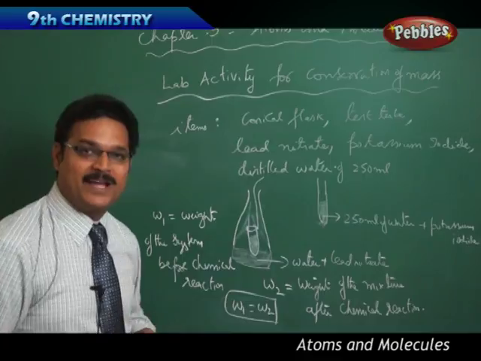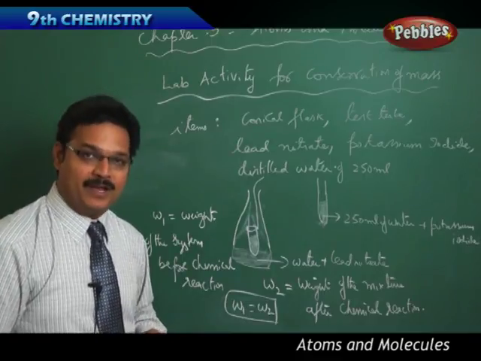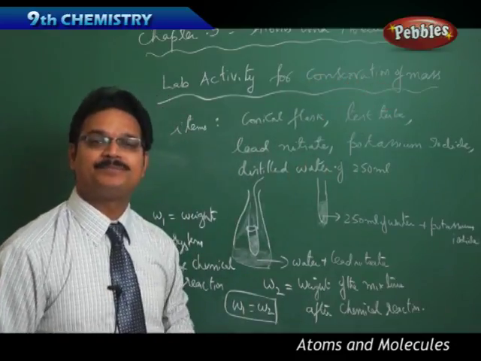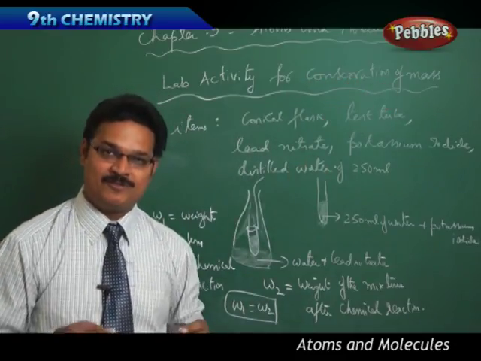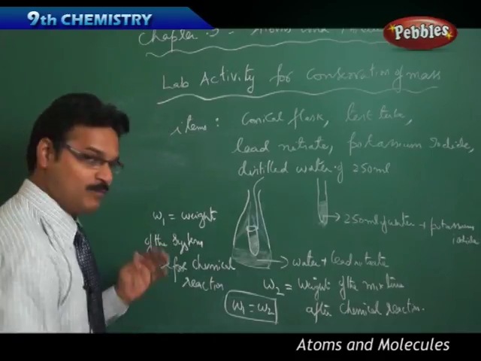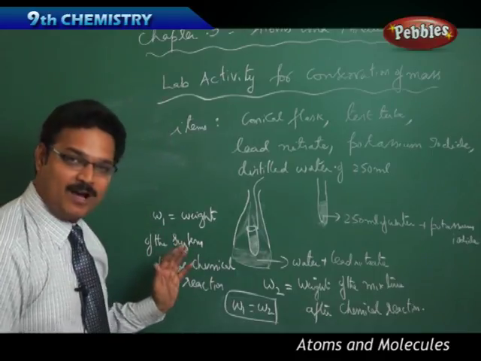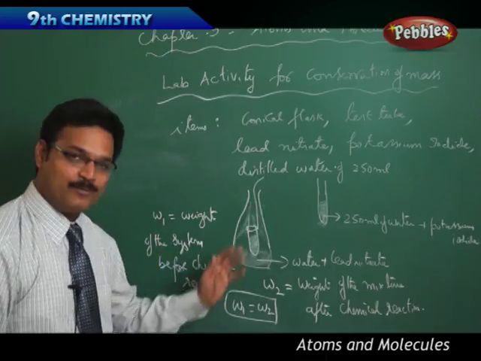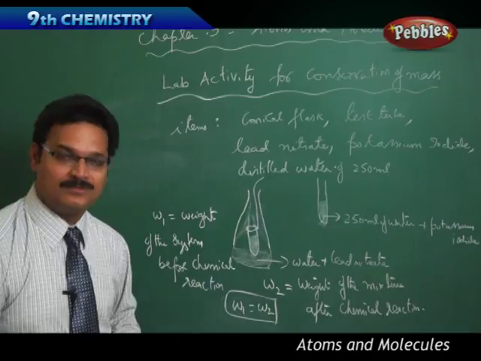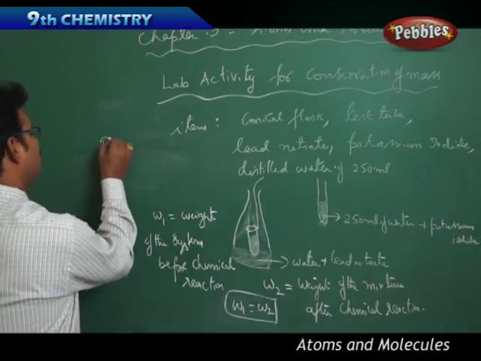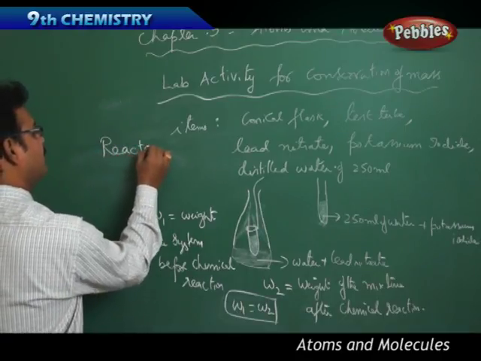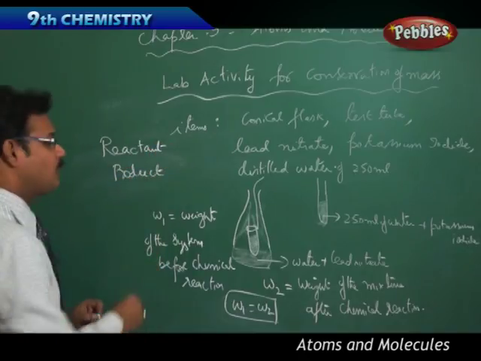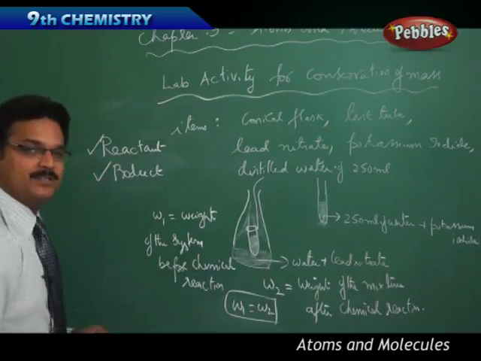And this statement comes under a law called the law of conservation of mass. So the law of conservation of mass says, once again, the weight of the reactants before the chemical reaction is equal to the weight of the products after the chemical reaction. Here I have used two words, reactant and product. So what is meant by reactant and what is meant by product?